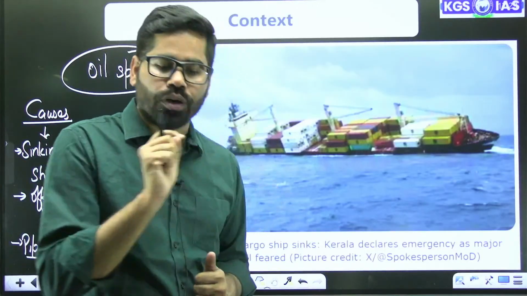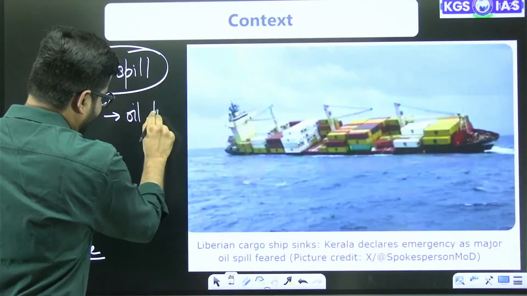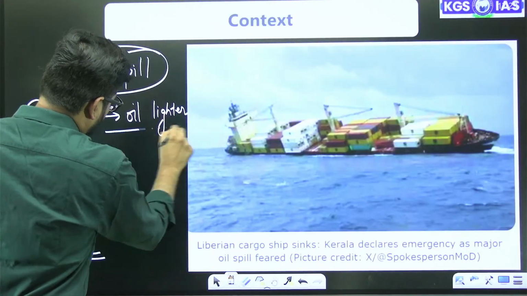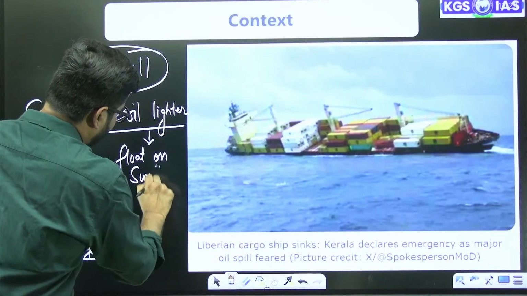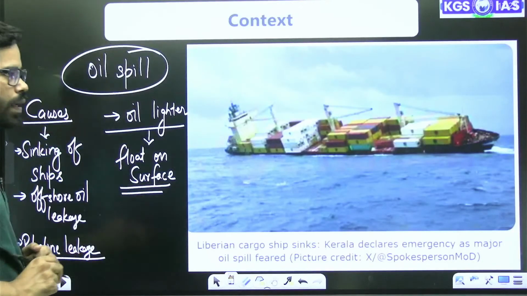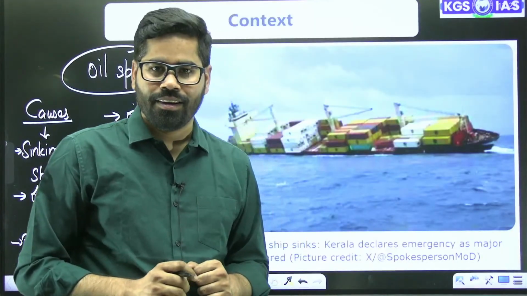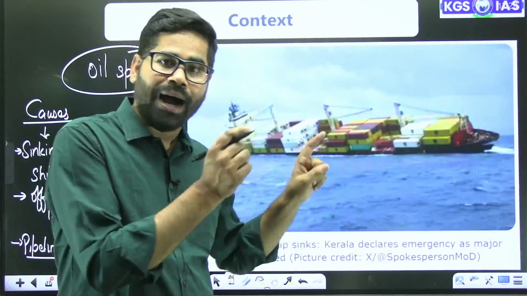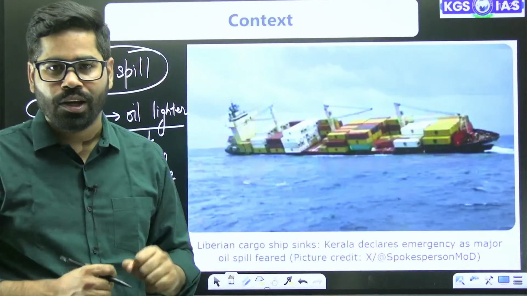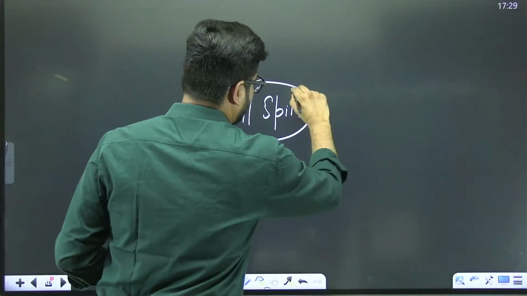When oil spills over this area, you all know that oil is lighter, so it is going to float on the surface. Now, if an oil spill is there, the next thing we have to see is what can be the possible impact of this on the marine life and all. What can be the possible fallout? So let us see that if an oil spill is there, what can be the impact of this?